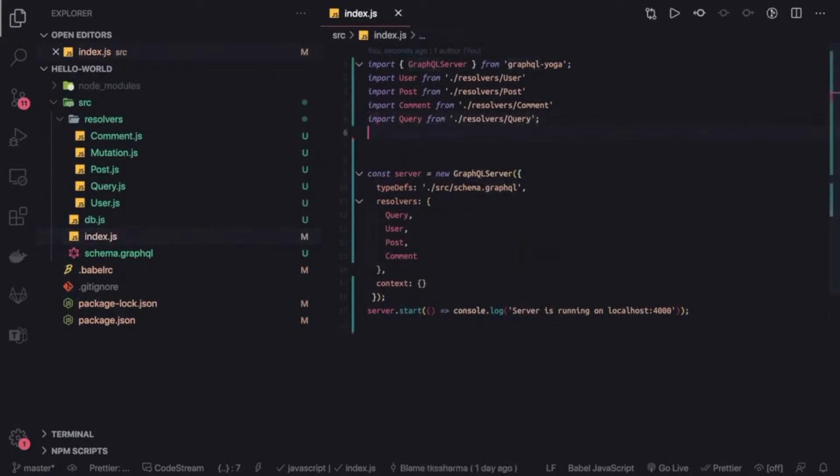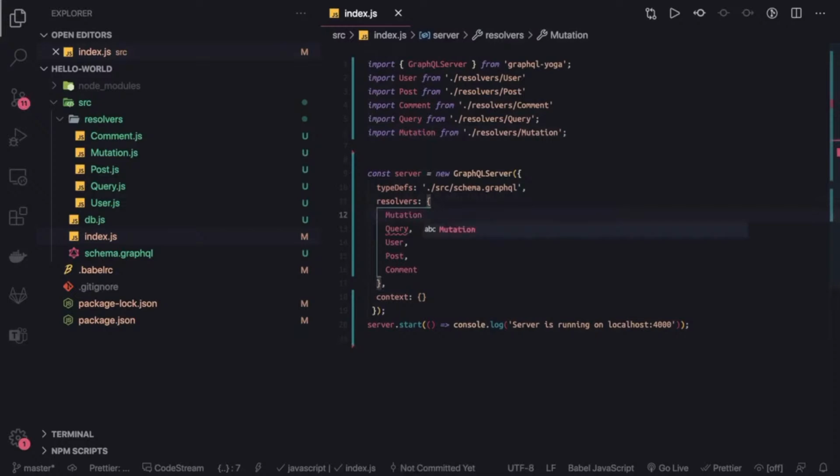We can say this is our mutation, and we are getting it from a mutation file, and specify the mutation here. That's it. So this is the basic setup, restructuring of the same code into a different definition. Now we will see all this working in the next video.